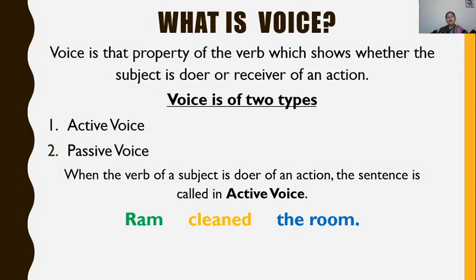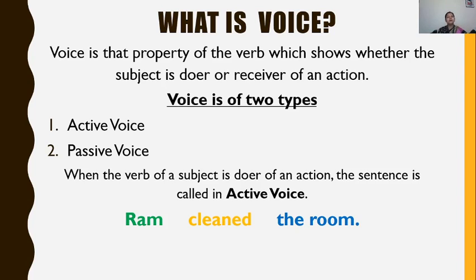children. So voice is that property of verb which shows whether the subject is doer or receiver of an action. It means that the voice describes the relation of the verb in the sentence with the subject and object, what relation that verb has. Okay, here in the sentence you can see that the subject, whether the subject is doer or receiver of an action.